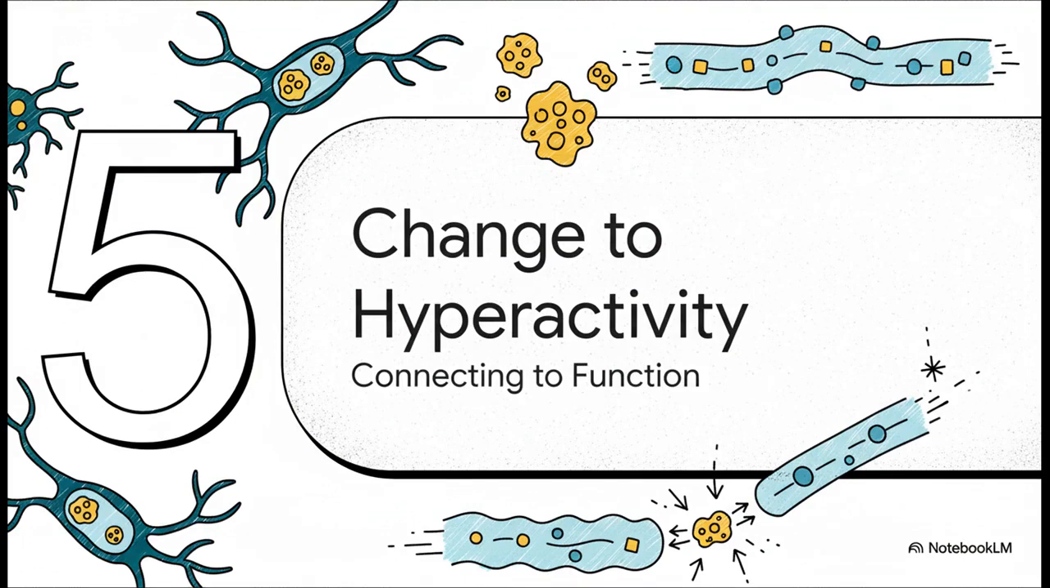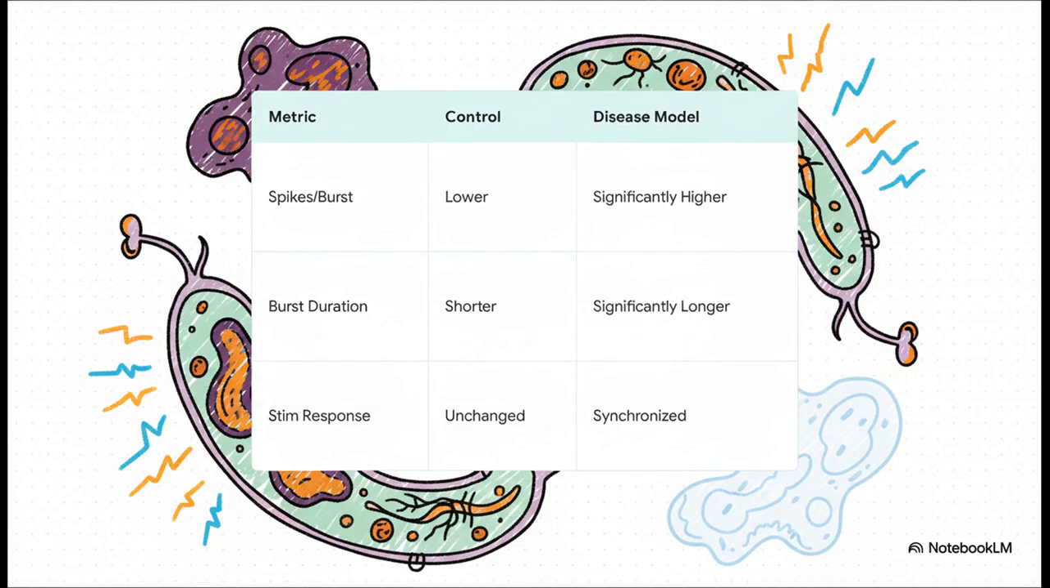Documenting these proteomic shifts is, of course, a significant finding in itself. But the critical question that follows is a functional one. Do these molecular alterations actually impact a neuron's primary function, that is, its electrical activity? To address this question, the researchers used multi-electrode arrays, or MEAs, to measure neuronal network activity. The results were quite clear.